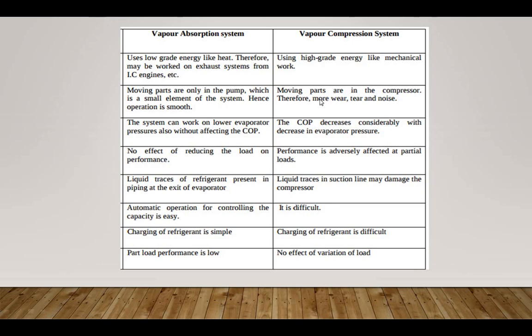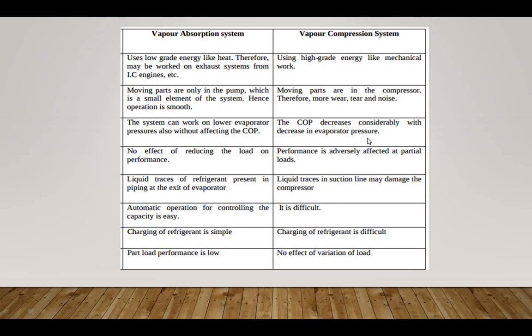But in the vapor compression system a compressor is used, which has many moving parts, so there is more wear and tear and also noise. Next, the vapor absorption system can work at lower evaporator pressure without affecting the coefficient of performance, but in the vapor compression system the coefficient of performance decreases considerably with decreasing evaporator pressure.